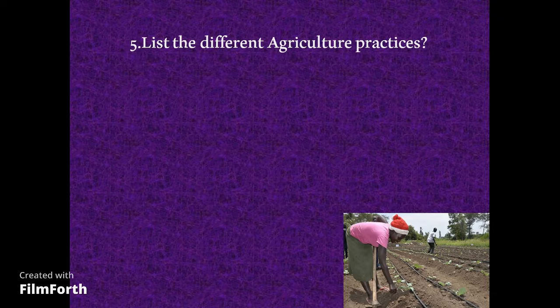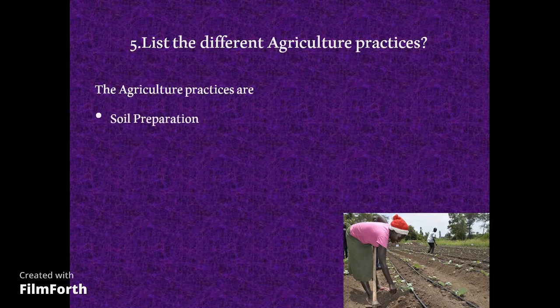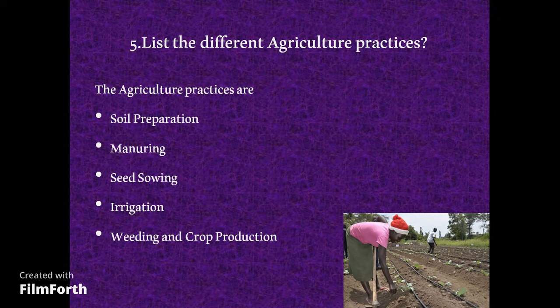List the different agriculture practices. The agriculture practices are soil preparation, manuring, seed sowing, irrigation, weeding and crop protection, harvesting.